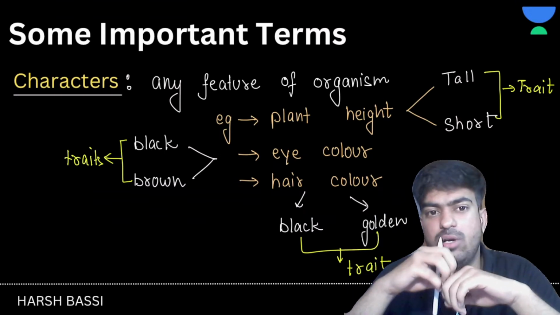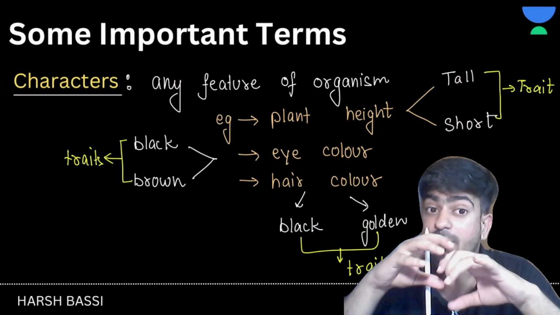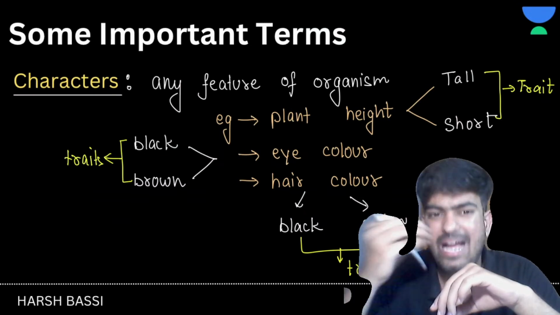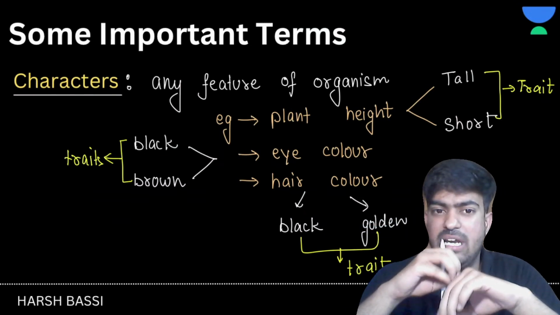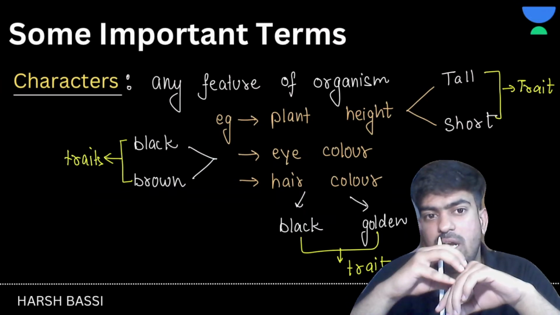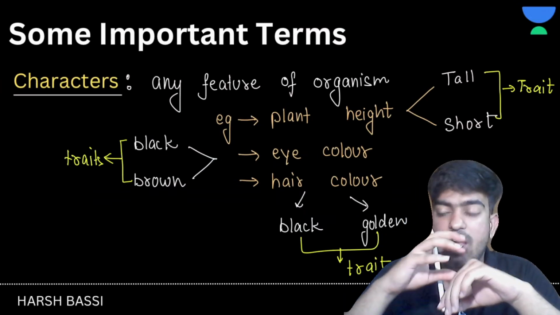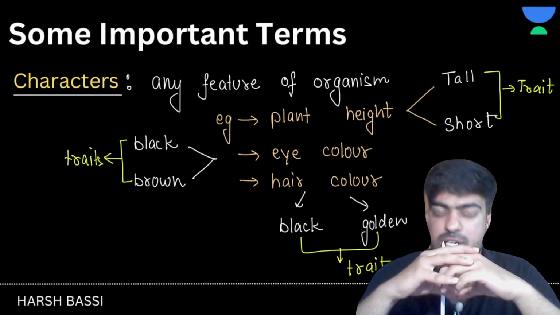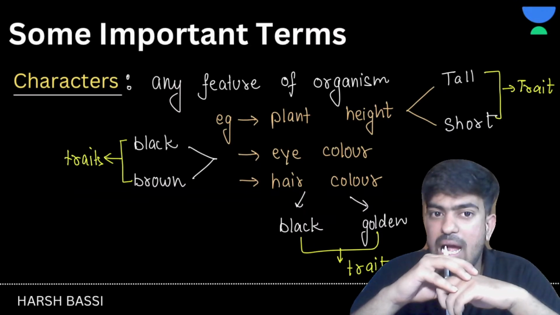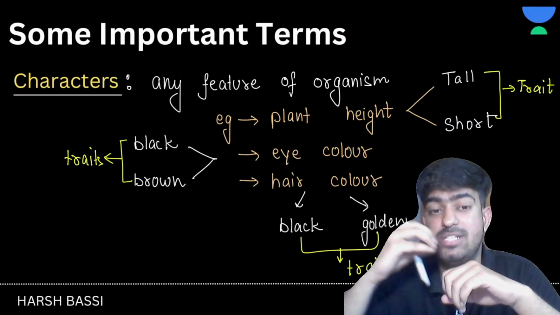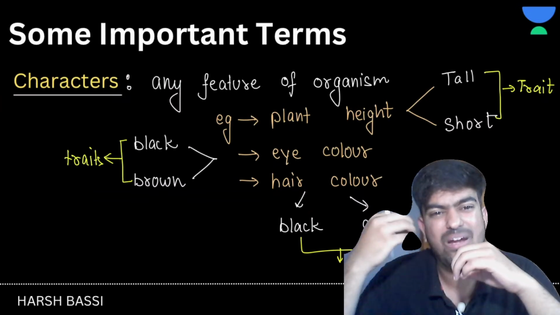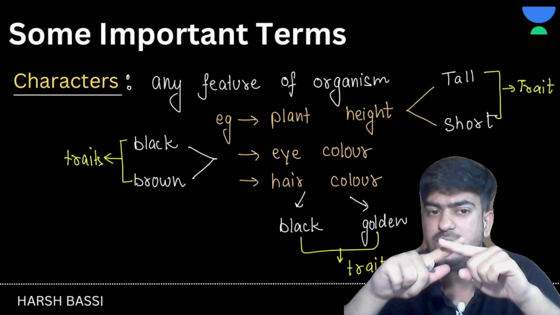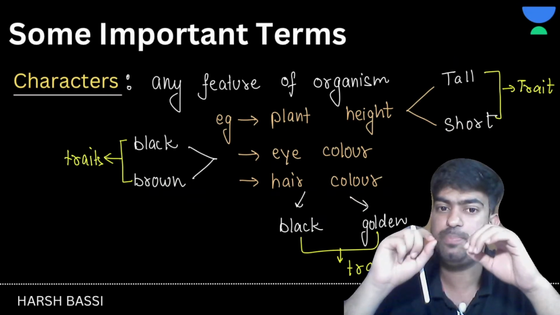If I'm talking about skin color, skin color is a character, and if a person has black skin color, that will be a trait. If a person has white skin color, that will be a trait. If I'm talking about the shape of the seed, that is a character, and whether it is round, oval or square, those are traits. I hope the difference between characters and traits is clear to all of you.